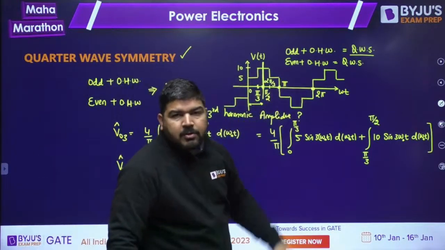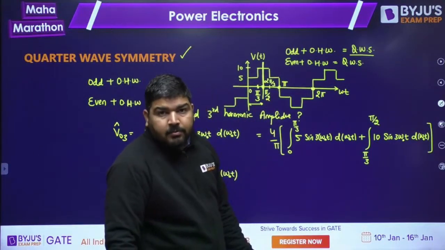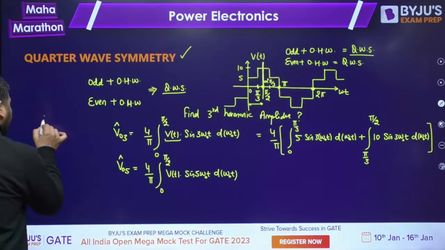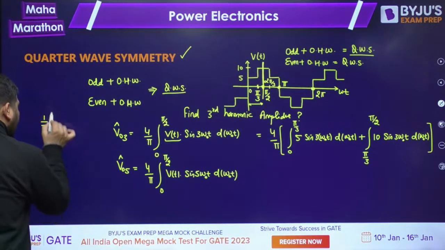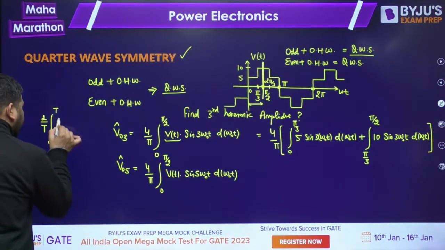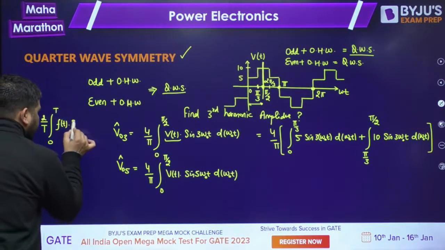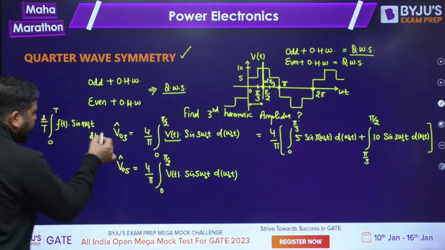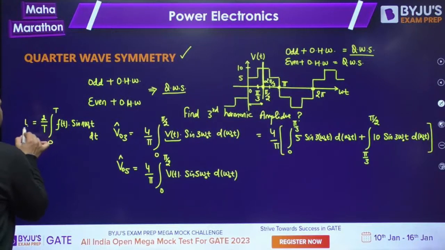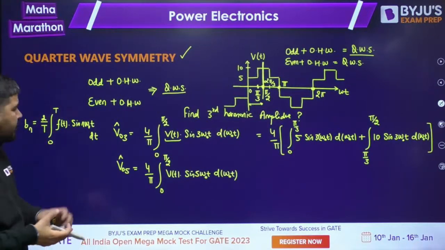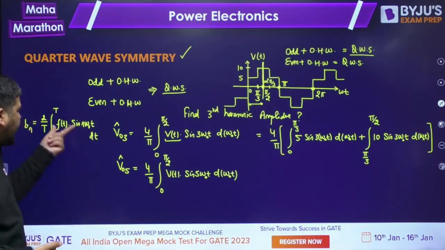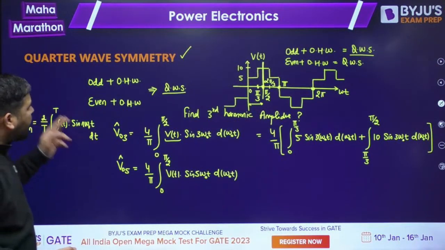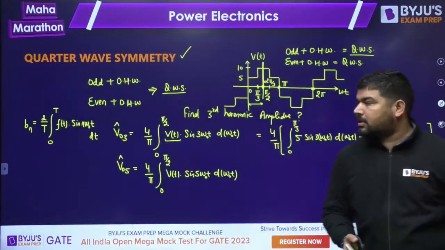We know that there is a bn component in this. An is 0, the cosine terms component is 0, only the sine terms will be there. So bn, we can write it like this: 1 by T, or maybe 2 by T, integral 0 to T f(t) into sine of n omega naught t dt. This is my bn, the formula for the nth harmonic sine term amplitude. So if you are writing like this, then you have to integrate for the entire period. It's a very lengthy process.